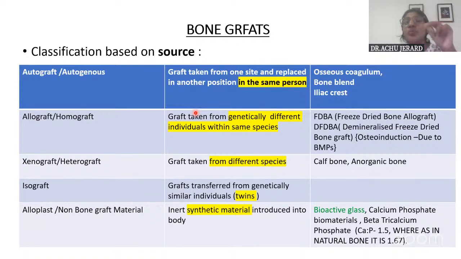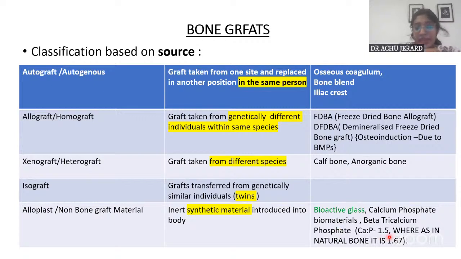When it is non-bone graft material, it is alloplast, which are synthetic materials, not really bone but made synthetically, almost equalizing the properties of bone, like bioactive glass and calcium phosphate. The reason I'm telling this is it was asked as a short note, non-bone graft material. So then you have to write about bioactive glass and calcium phosphate biomaterials and all of this.